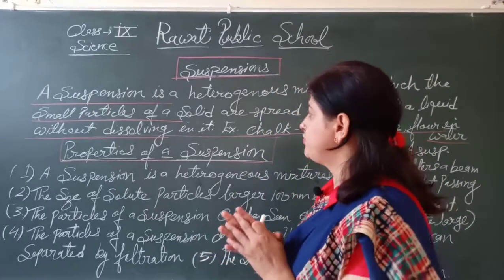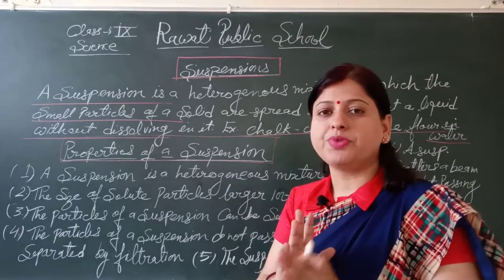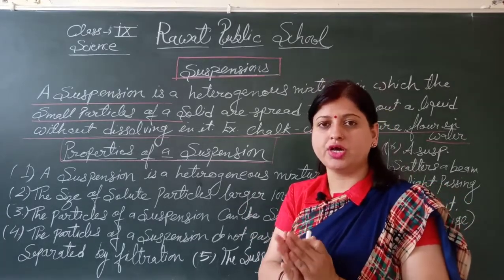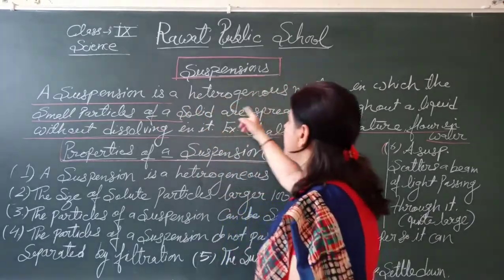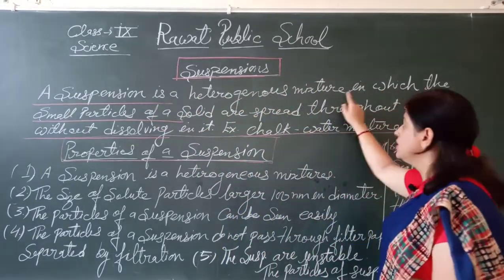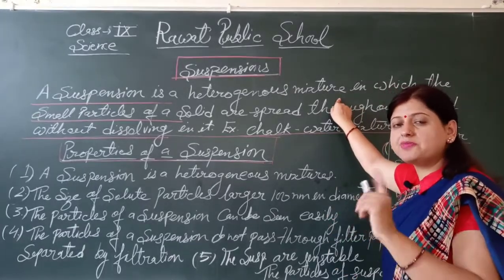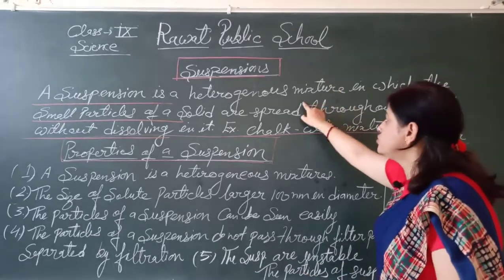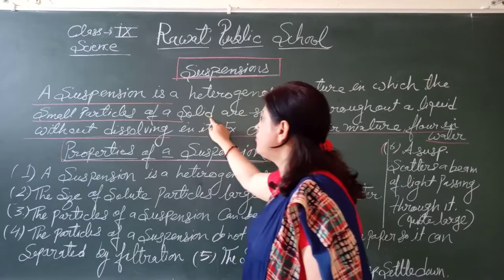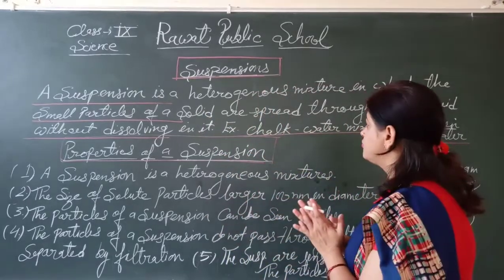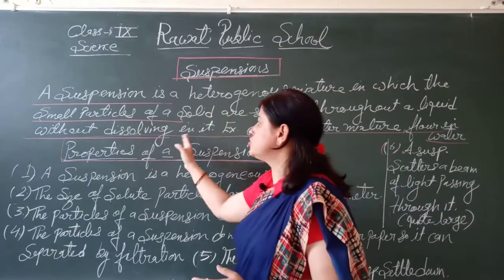So first of all, it's very important to learn the definition of the suspension. What is the definition of the suspension? A suspension is a heterogeneous mixture. Everyone knows about the heterogeneous mixture, which is not completely mixed together. A heterogeneous mixture in which small particles of solid are spread throughout a liquid without dissolving in it.